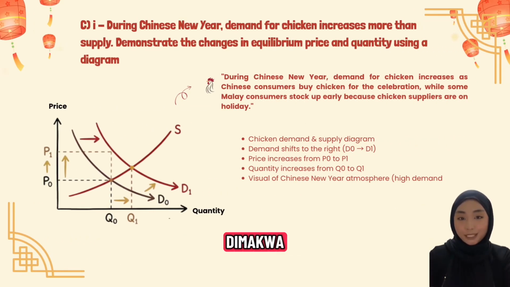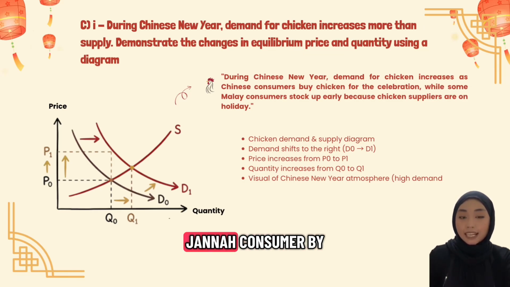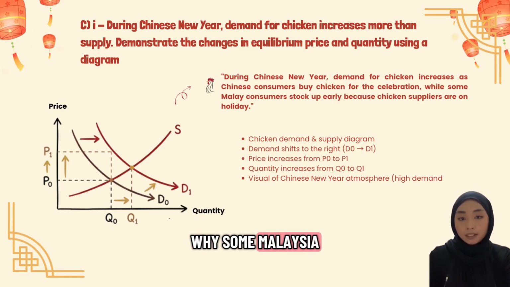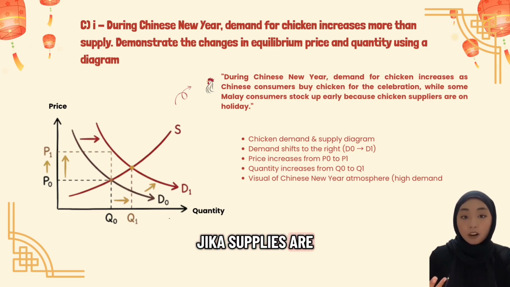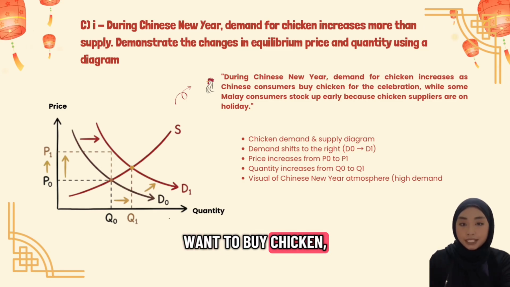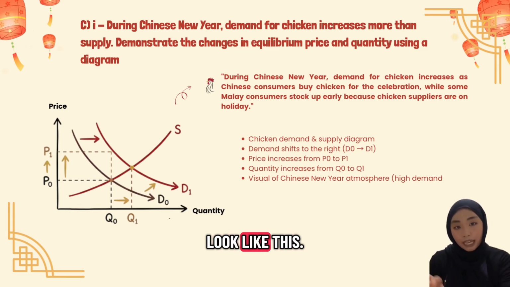During Chinese New Year, demand for chicken increases as Chinese consumers buy chicken for the celebration, while some Malay consumers stock up early because chicken suppliers are on holiday. When more consumers want to buy chicken, the demand in the market increases. So the curve looks like this.